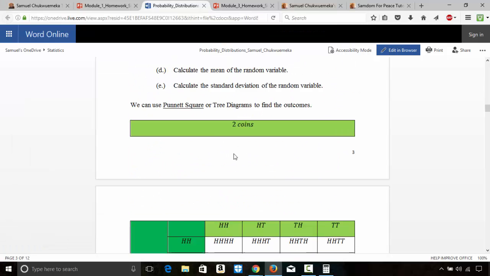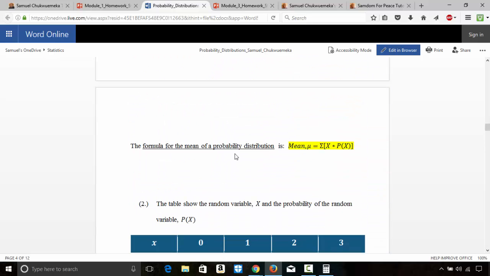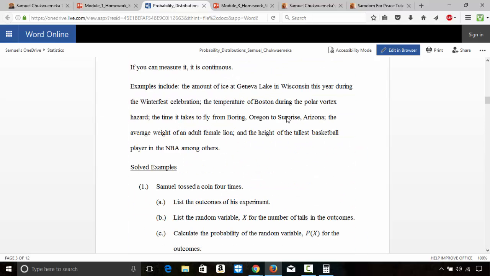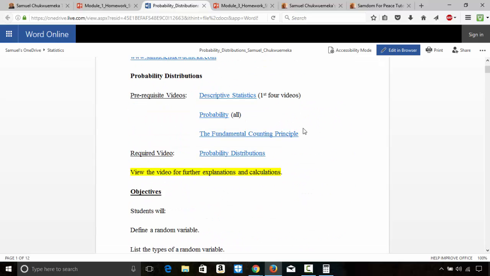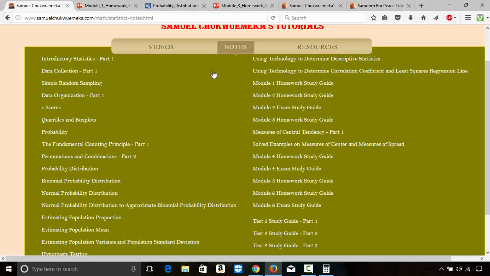When you add the entire sum of all the probabilities, it should give you 1. You can read it up here, under these notes on probability.